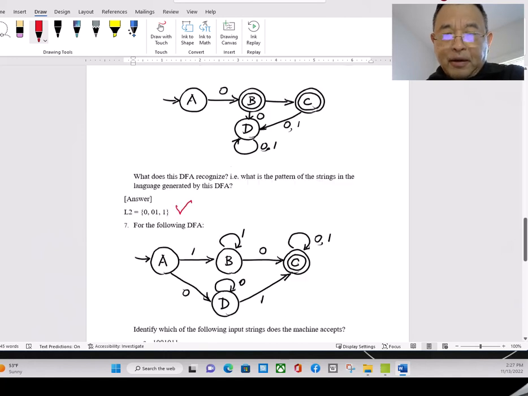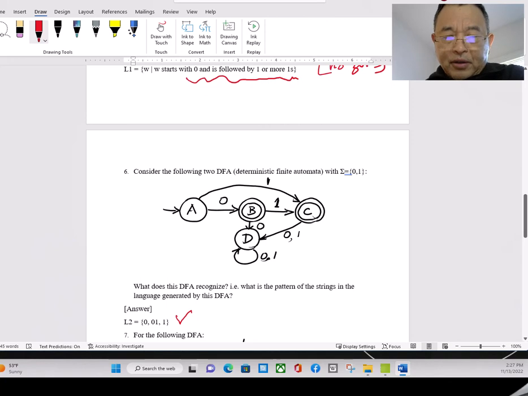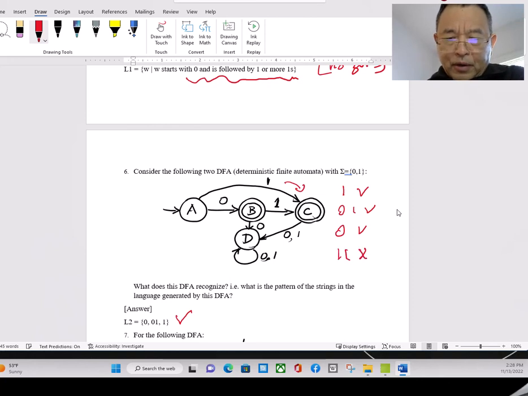So that's the idea of this one. 1 accepts, and 0, 1 accepts. So 1 okay, 0, 1 okay, and 0 okay too, because 0 goes to 0, okay too. Anything else? How about 1, 1? No, because 1, 1 goes to a dead state. So 1, 1, 1 goes to the dead state. It only accepts three strings, so that's this one.